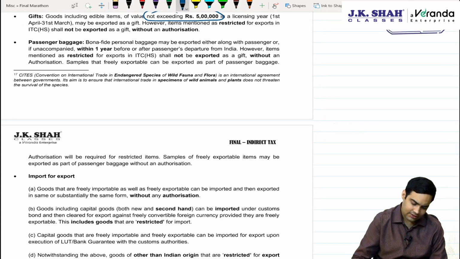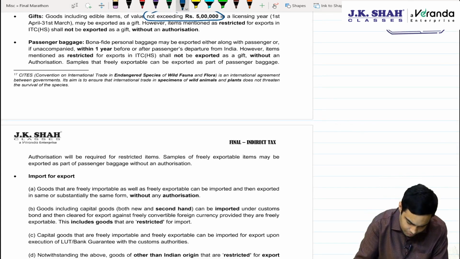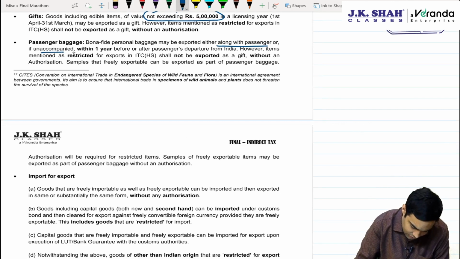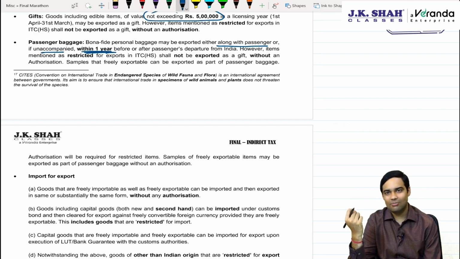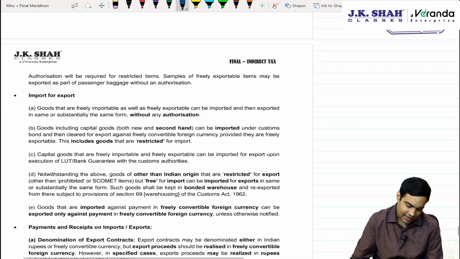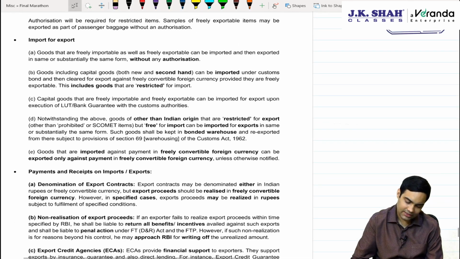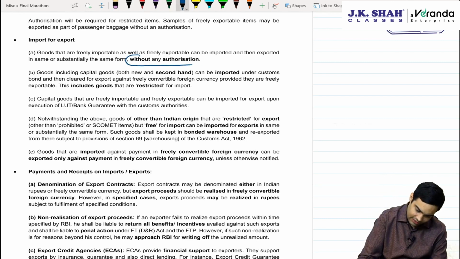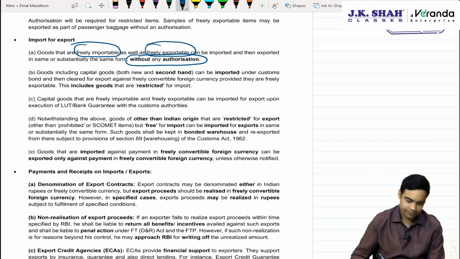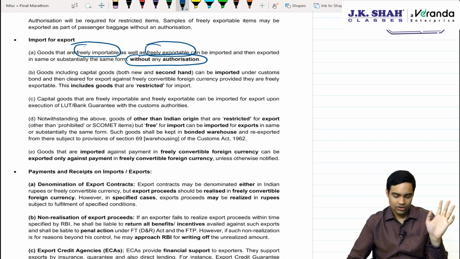Passenger baggage, obviously when we talk about passenger baggage, it can be either by the passenger or, if unaccompanied, within 1 year before or after the departure from India. Import for export basis, yes, that is also permitted without any authorization if those goods are freely importable and freely exportable without any authorization.